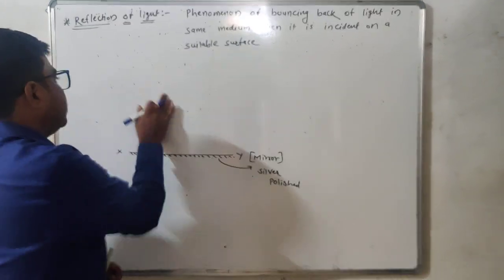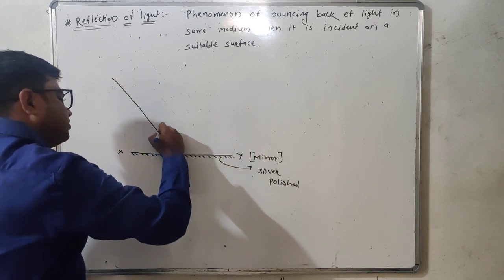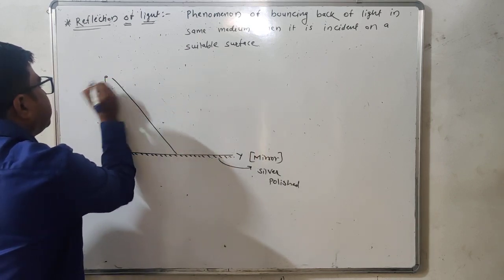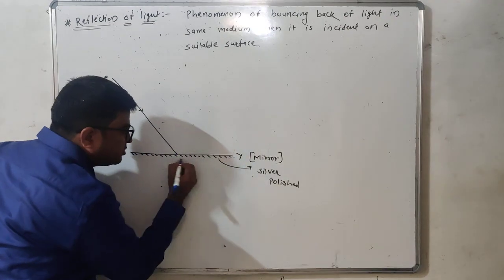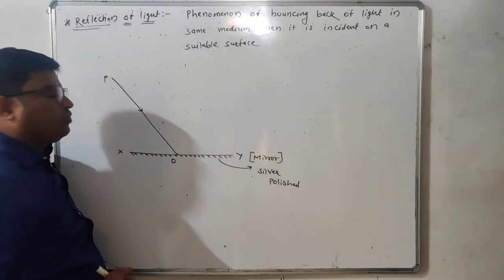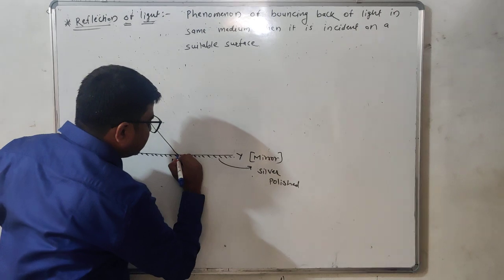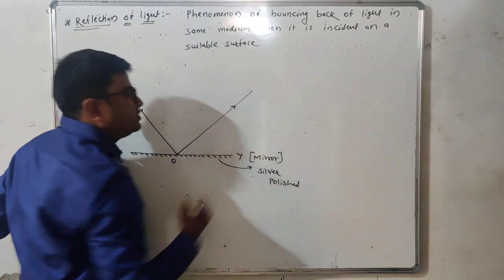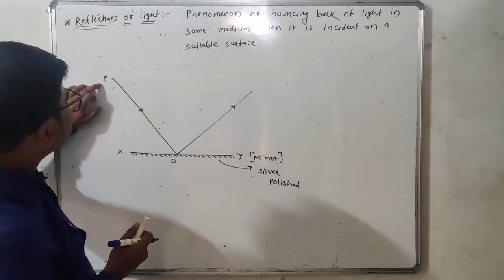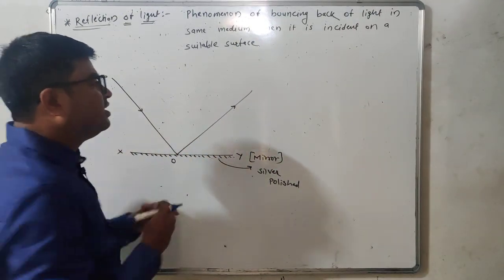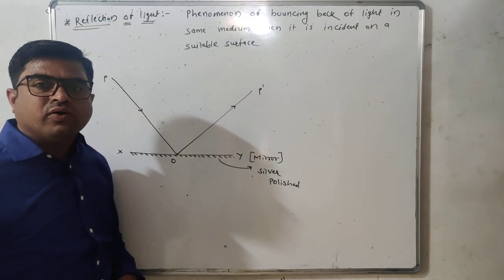If a single ray of light P is incident at any point O of this mirror, what happens? This mirror will reflect the ray of light in the same medium like this. Let us consider that the incident ray is PO, whereas the reflected ray is OP dash.